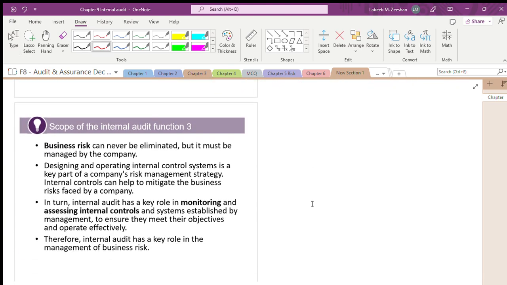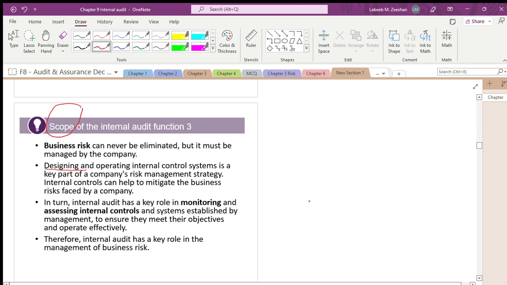Business risk can never be eliminated. Risk will never be eliminated, as simple as that. Forget about business risk or any other risk, we have to manage it. What will the internal auditor do? They will design the operating of internal systems. That is the scope of the internal auditor. What is the role of the internal auditor? They say that business risk will never be zero. Fine, you design.